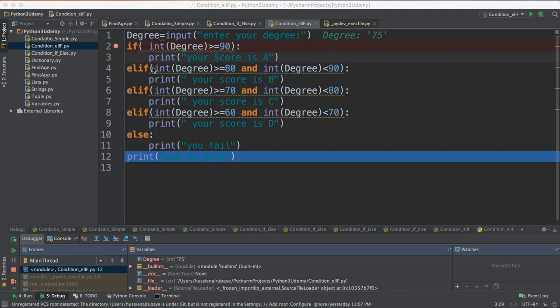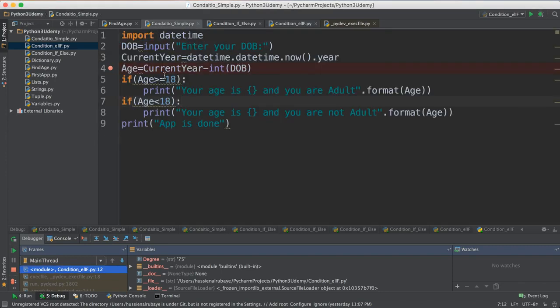Hey again, one final thing I want to tell you about condition statements. When we said, hey, this condition, for example, takes a block of code, this block could have anything. It doesn't have to have only a print statement. It could have another statement. It could have checking whatever you want to do.